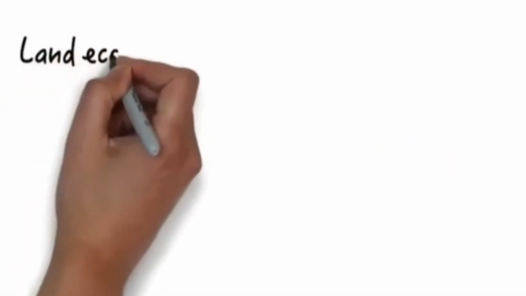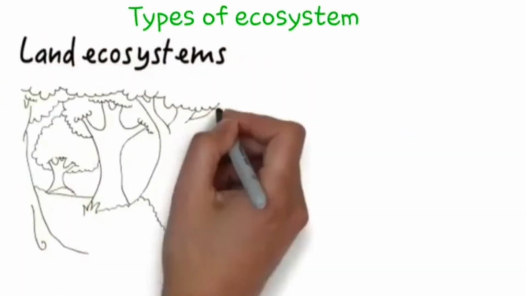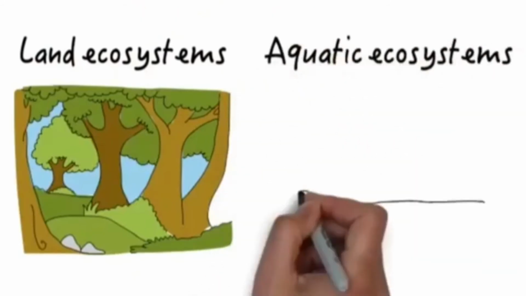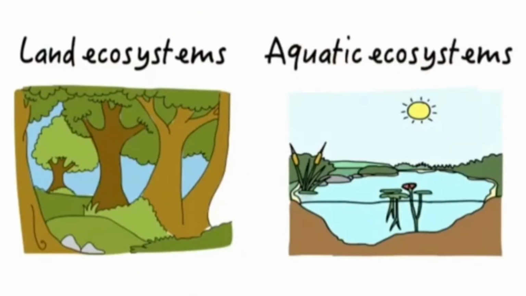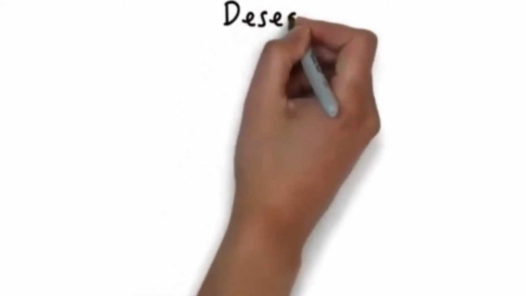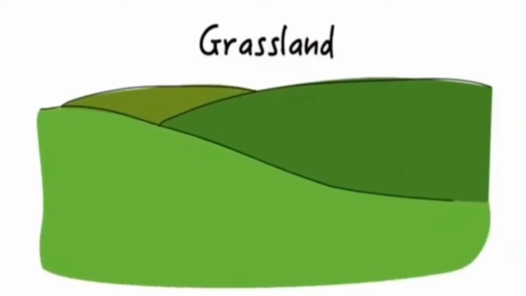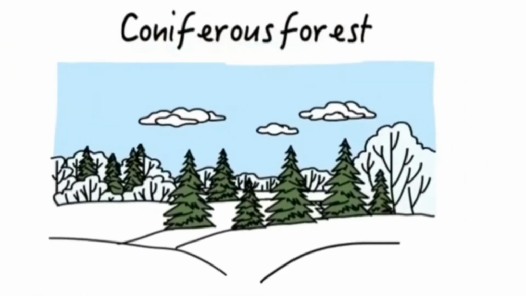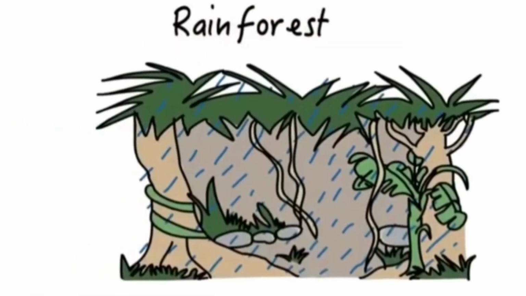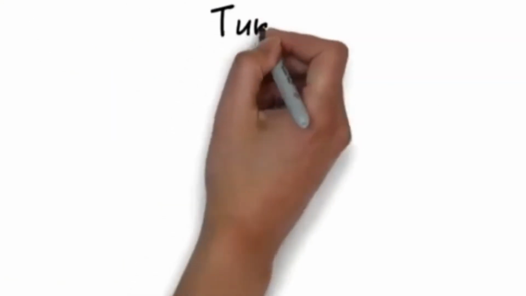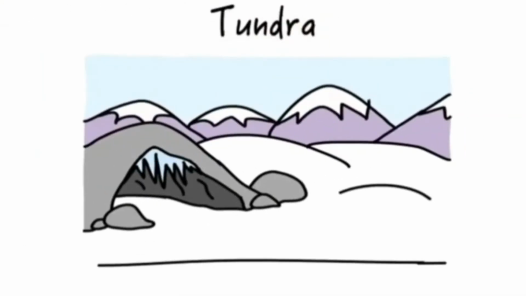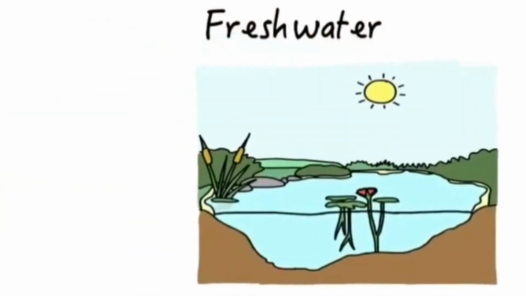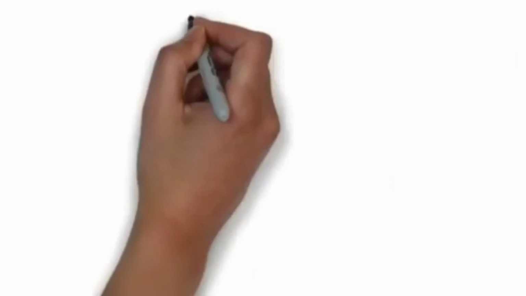There is a great variety of different types of ecosystems on the earth. Ecosystems can be divided into two groups: land ecosystems and aquatic ecosystems. Here are some examples of land ecosystems: desert, grassland, coniferous forest, rainforest, and tundra. Here are some examples of aquatic ecosystems: freshwater ecosystem and salt water.